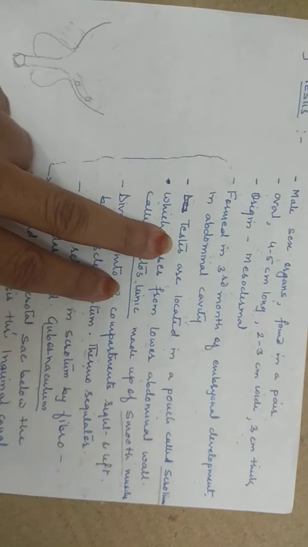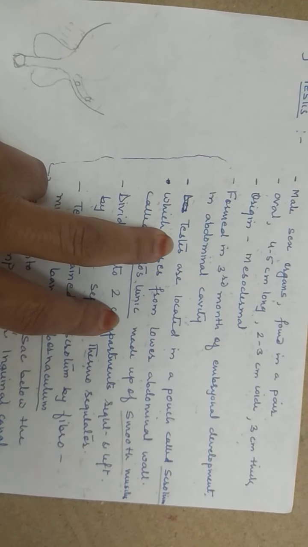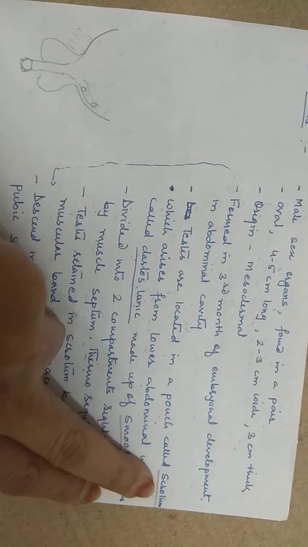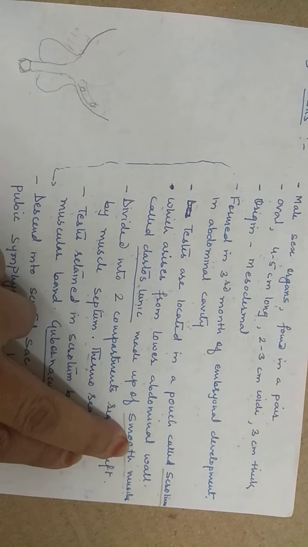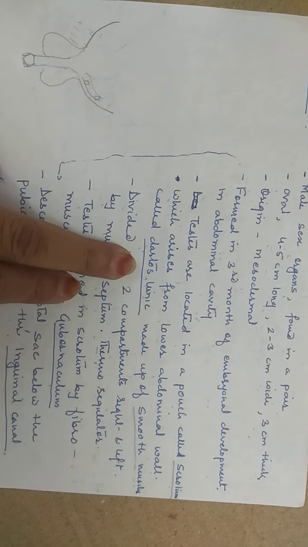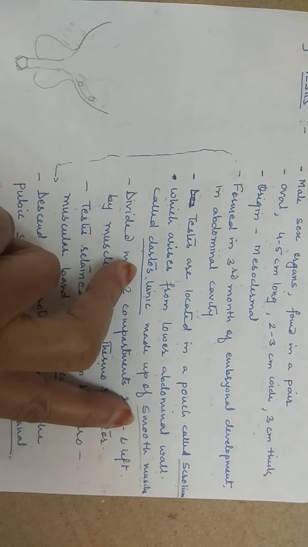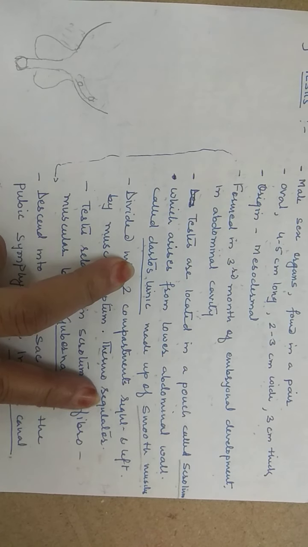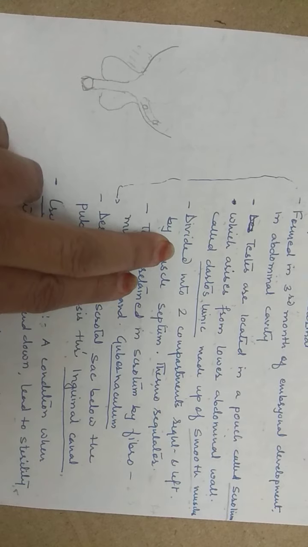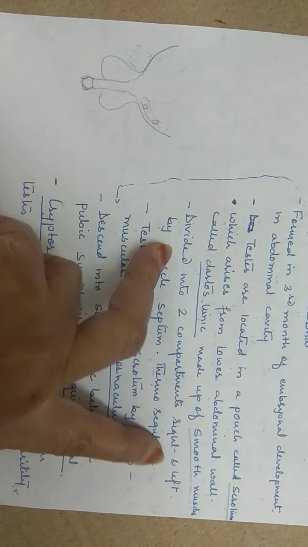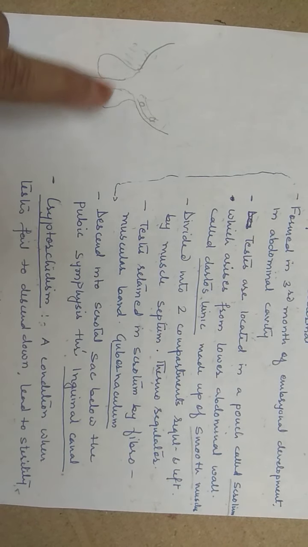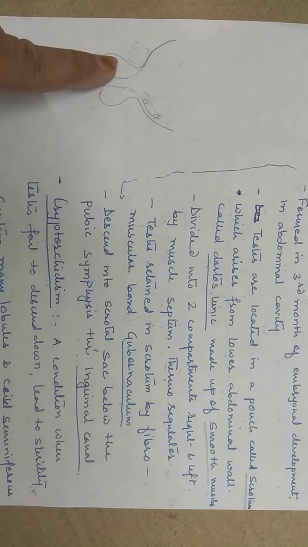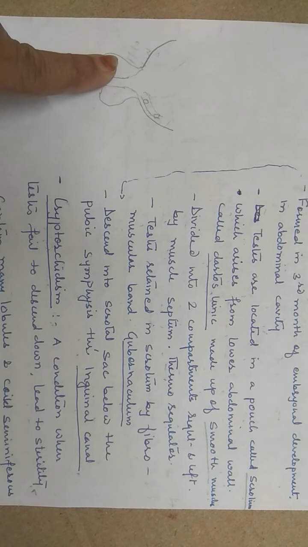As far as the position is concerned, the testes are located in a pouch called the scrotum, which arises from the lower abdominal wall, and the wall of the scrotum is made up of smooth muscle called dartos tunic. Now this scrotum is divided into 2 compartments, right and left, by a muscular septum. If you see this, this is the right and left scrotal sac.